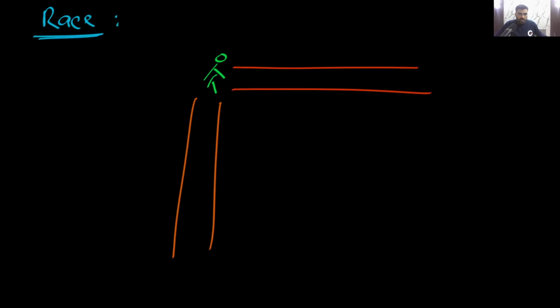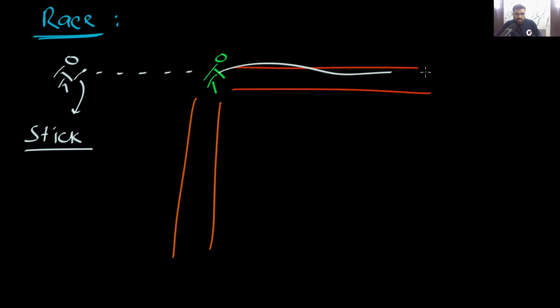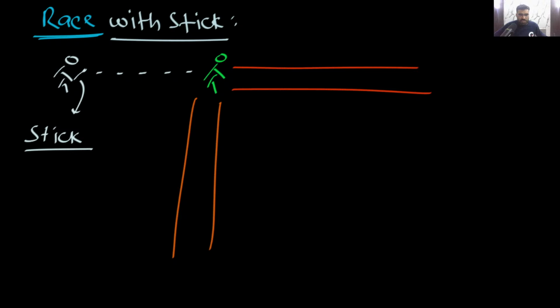In this race, there is this kind of race where this person has something, and this person will give it to this person. Yes or no? Maybe there is a stick. This person is running and will give this stick to this person, then this person will run. So this is kind of a race with a stick. Have you seen this type of race? Let me know.